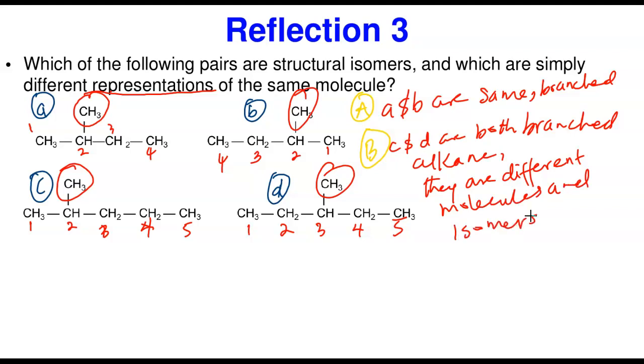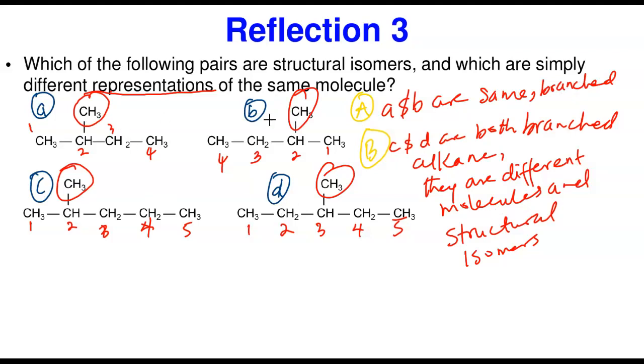They are isomers of each other. They are structural isomers of each other. Like I said, for the first pair, A and B are the same molecule, so they are not isomers. Whereas C and D are structural isomers of each other.